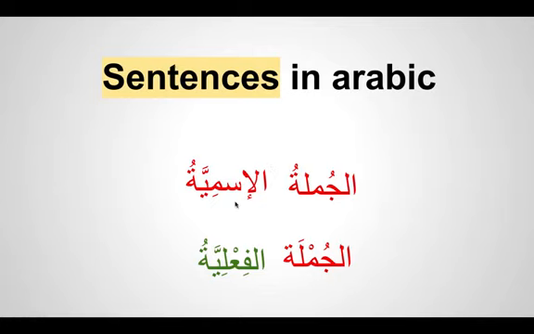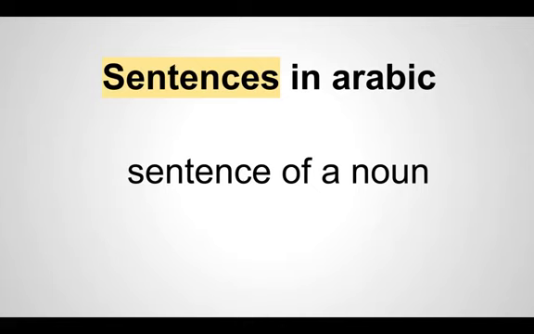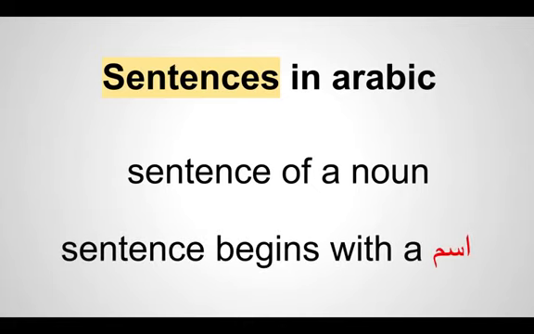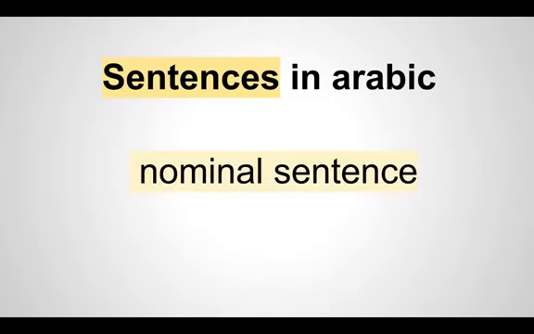Inshallah today we will be learning about Jumlatul Ismiyah. What is Jumlatul Ismiyah? It is a sentence of a noun, which means the sentence begins with an ism, or the main subject of the sentence is an ism. In English we call it a nominal sentence.